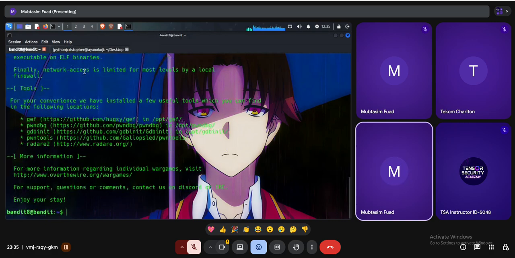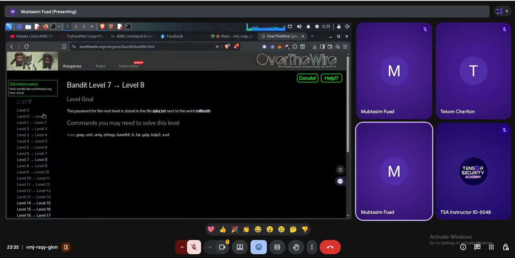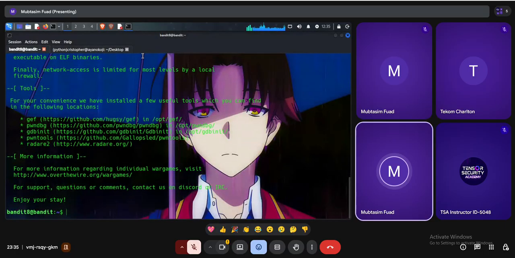Okay, now log out. Let's go to level 8. Enter. Okay, now I have to reach level 9. The instruction for level 9 is: the password for the next level is stored in the file data.txt again, and is the only line of text that occurs only once. That means this is a unique line, with no repeated line. So how can I get that? Let me show you. It's a simple thing.